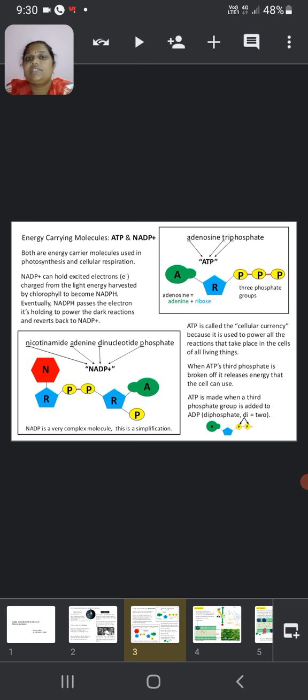ATP is called the cellular currency because it is used to power all the reactions that take place in the cells of all living cells. When ATP's third phosphate is broken off, it releases energy that the cell can use. ATP is made when a third phosphate group is added to ADP, that is, adenosine diphosphate.